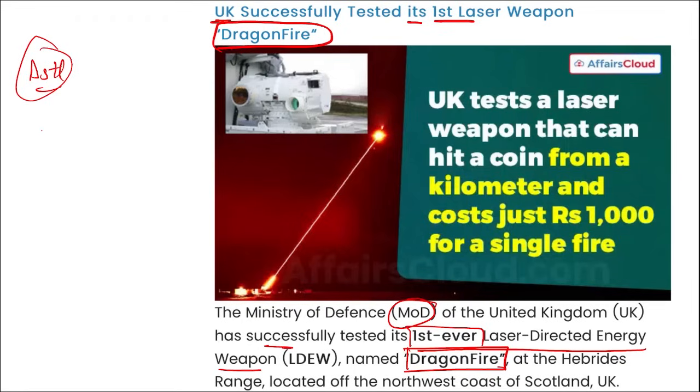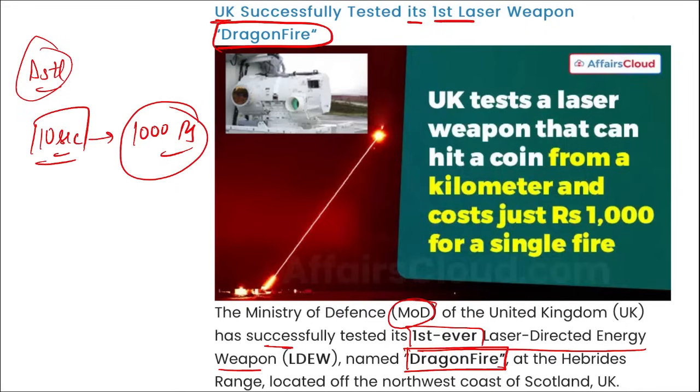Remember, firing the laser for 10 seconds costs just 1000 rupees. I repeat, 10 seconds of firing of this laser costs almost 1000 rupees. And this Dragonfire will enhance the air defense capabilities for both the army and the navy of the UK.